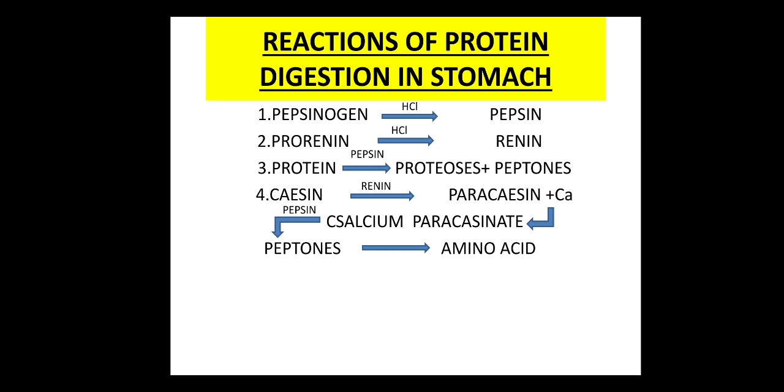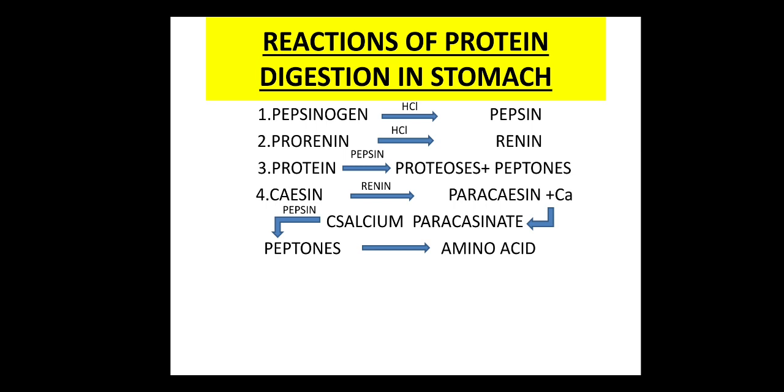So first of all, pepsinogen will be converted into pepsin by means of HCl, and as the pepsinogen converts into active form, this will act on the protein. Now just see the second one: prorenin. I told you that prorenin is the milk protein digesting enzyme. Prorenin will also be activated by HCl to renin. Now this renin and pepsin will act on the proteins, and they will finally convert the protein into amino acid.